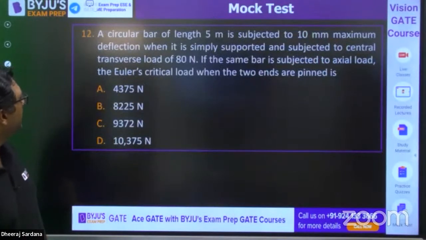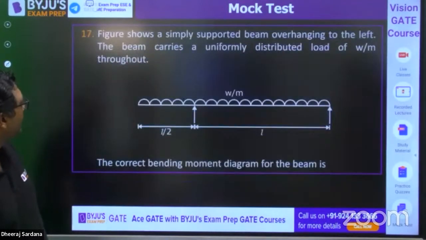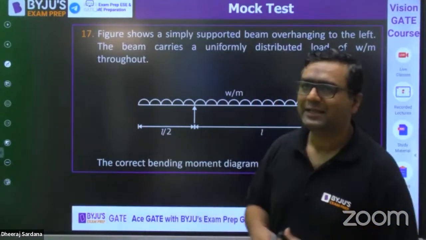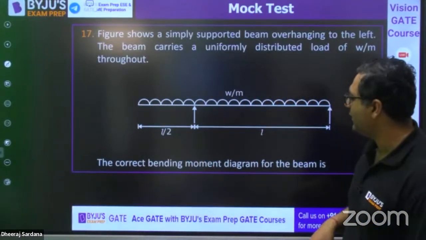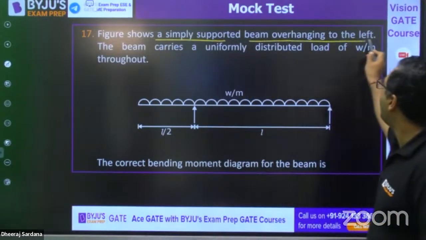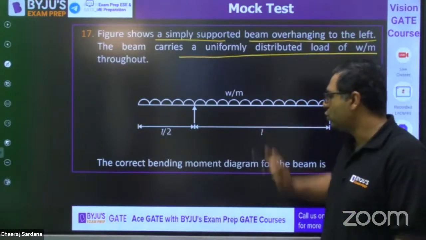Next question is this one, from SFD BMD, as some questions sir is also going to take. This figure shows a simply supported beam overhanging to the left. The beam carries a uniformly distributed load throughout.